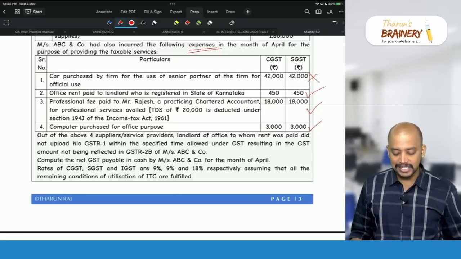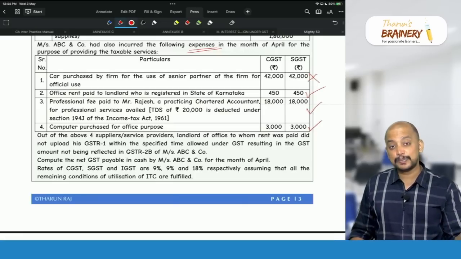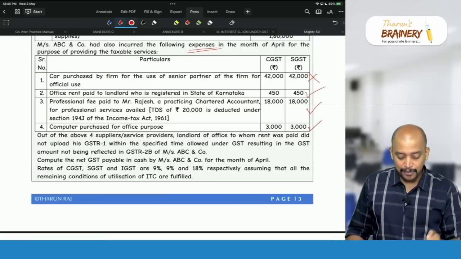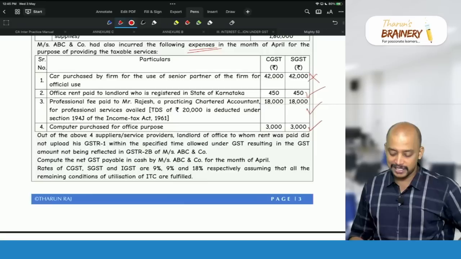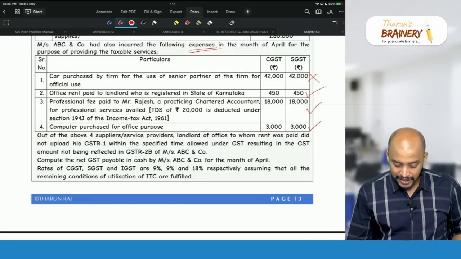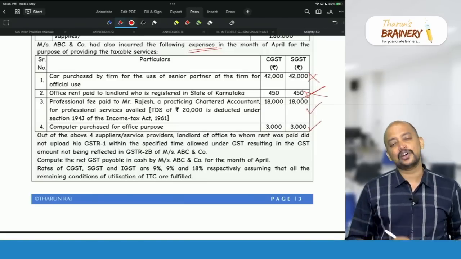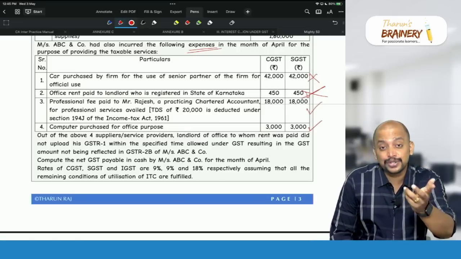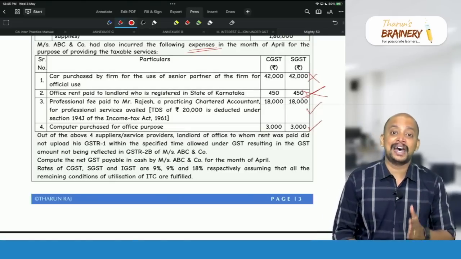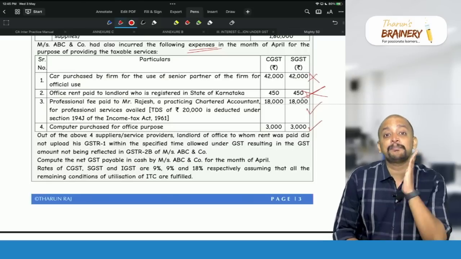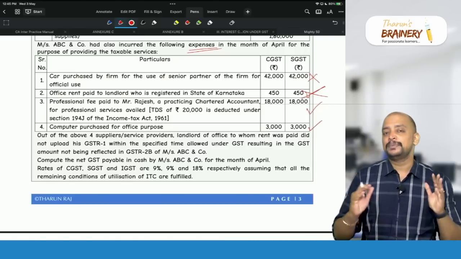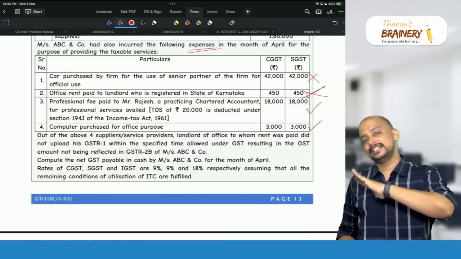Out of the above 4 suppliers or service providers, the landlord of the office to whom rent was paid did not upload his GSTR-1 within the specified time allowed under GST, resulting in the GST amount not being reflected in the 2B of ABC and Company. So this 450 ITC is not available, even though it is not blocked credit and is used in the course or furtherance of business, because we have to take only the matched ITC as per revised section 41. So for availment of ITC, only the matched ITC can be taken.